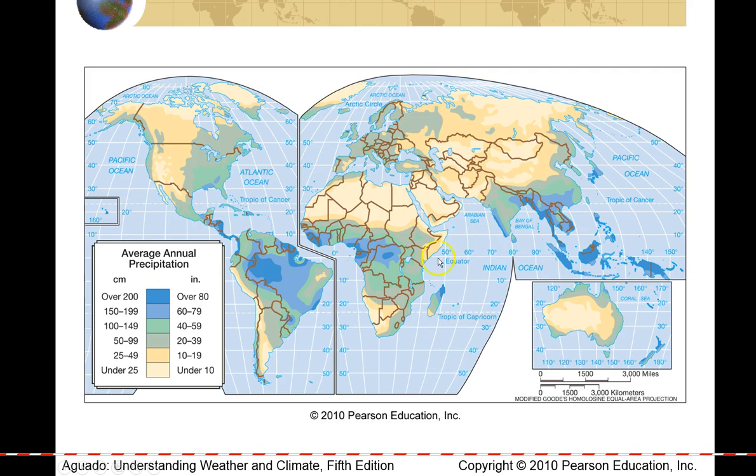One of the fascinating questions you should begin to ask is, what are the lifting mechanisms? Why are some places like the rainforest in Brazil so much wetter than, say, places like North Africa? What mechanisms would go into producing a desert versus a tropical rainforest in the middle of Brazil?